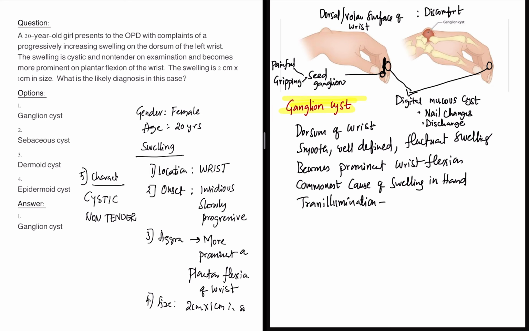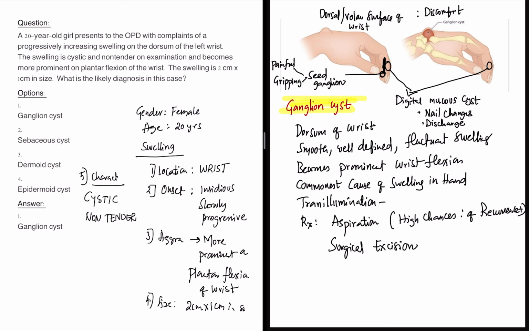Nail changes and discharges are seen with digital mucus cyst, which is present on the dorsum of the DIP joint. The commonest location is the dorsal or volar aspects of the wrist, which usually causes discomfort. Unless it is symptomatic, we usually do not treat them. But if you want to treat this condition, the treatment is aspiration. But let me tell you, high chances of recurrence are there. So you should tell the patient even after aspiration, high chances of recurrence are present with regards to this ganglion cyst. If they are recurrent, the next option is surgical excision.